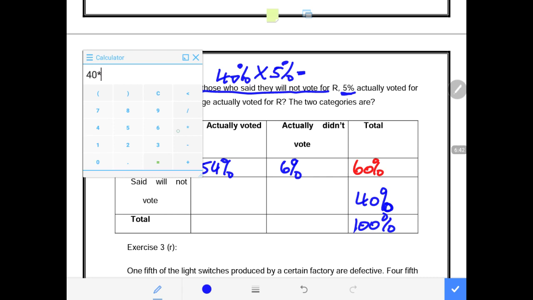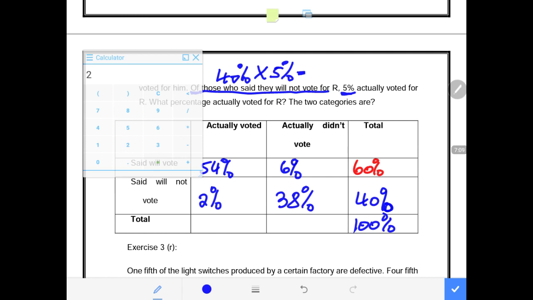Then we say 40 times 0.05, we get 2%. That means only 2% of the 40% actually voted. Yet they promised not to vote, but they were convinced otherwise, and they ended up voting on the day of the vote. Then the rest, which is 38%, stick to their words and did not vote for the candidate that they promised not to vote for.